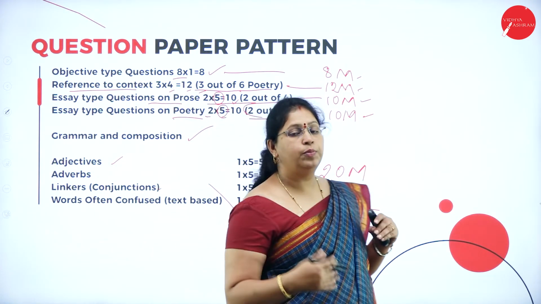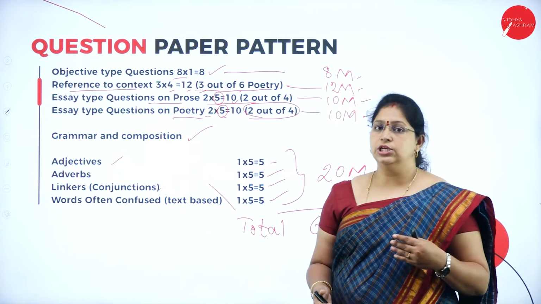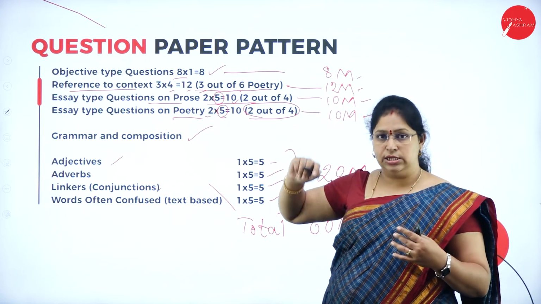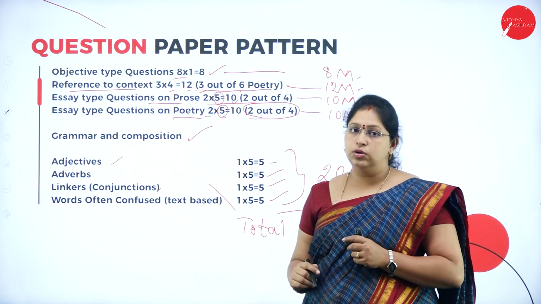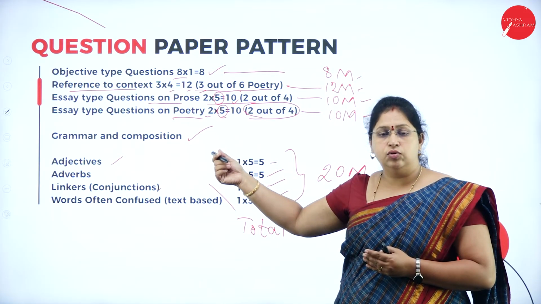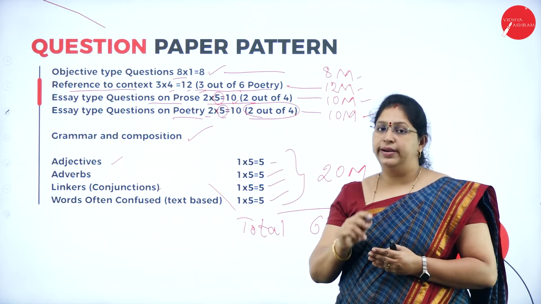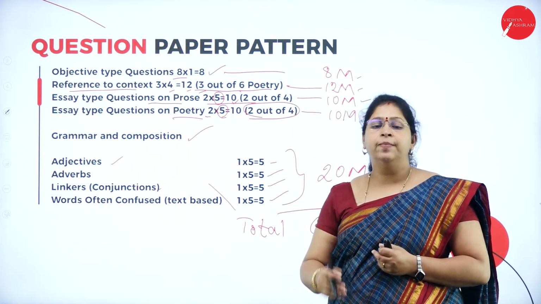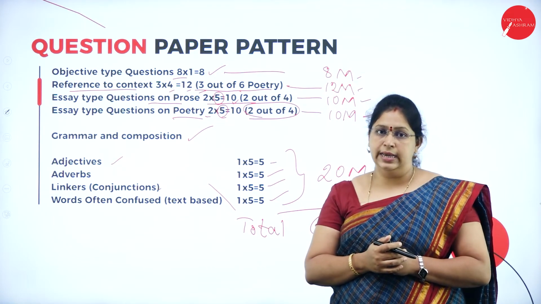It will help you prepare for the examination. If you know the pattern and the marks allotment for each main and each question, it will be easy for you to study. If you study first and then look at the marks allotted, you will be in confusion. So better you learn this first, and based on this, if you study, you can save your time and energy.